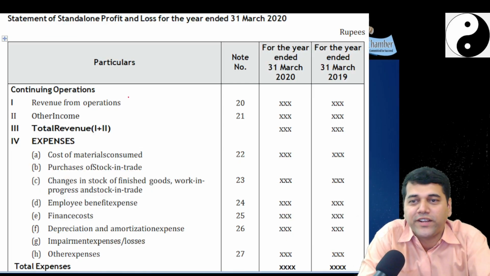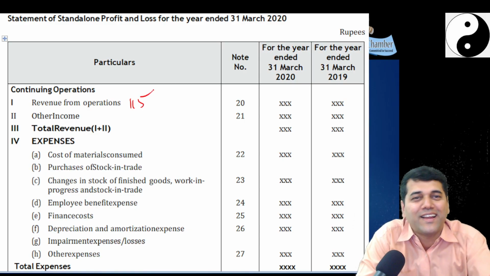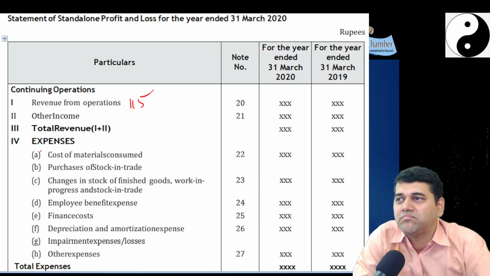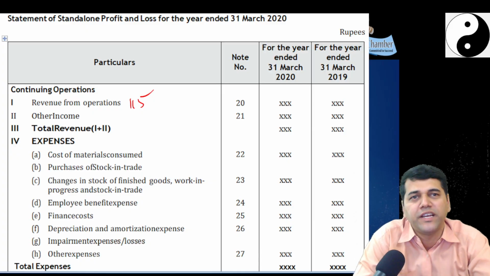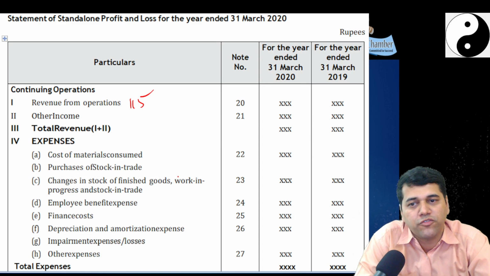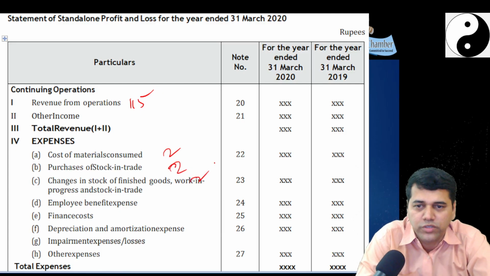We go to your favorite, the statement of profit and loss. 115, other income can come from different sources, like interest income, borrowing, dividend income and all those things. Cost of material consumed, purchase, and this is also 2.